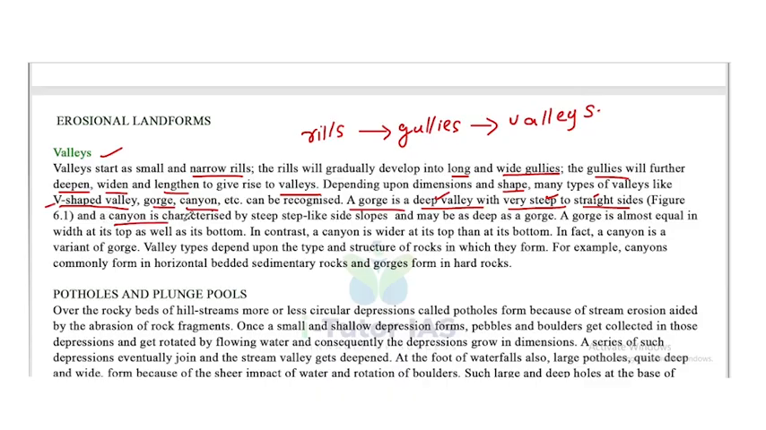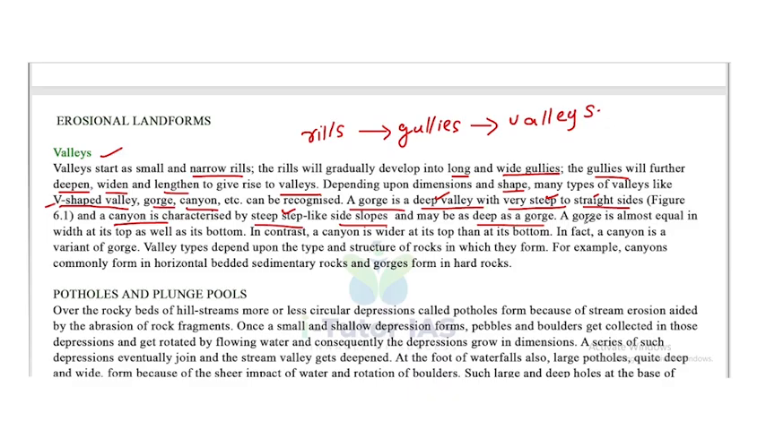And a canyon is characterized by steep step-like side slopes. So what is the difference between gorge and canyon? A gorge is a deep valley with very steep to straight sides, but a canyon has steep step-like side slopes and may be as deep as a gorge. A gorge is almost equal in width at its top as well as its bottom.